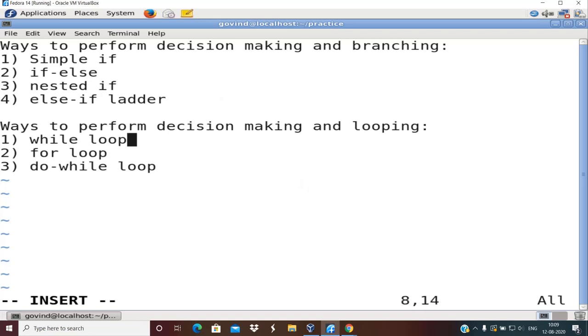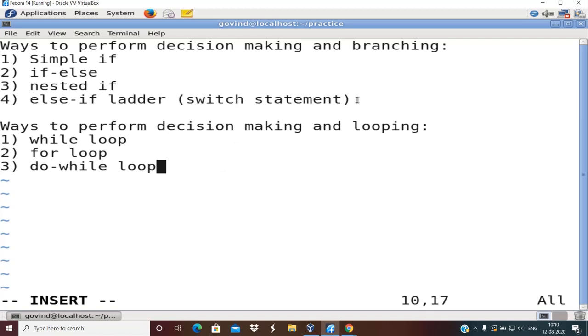Instead of an else if ladder you can also use a switch statement. But there are some restrictions for the switch statement. I might not cover the switch statement in detail. Let's see if the time permits, I will also cover that. Otherwise we can just refer to it from the textbook, or in the forthcoming sessions, if there are some programs which use the switch statement, then the faculty responsible for that will be taking that program in detail. There also you will learn this switch statement.